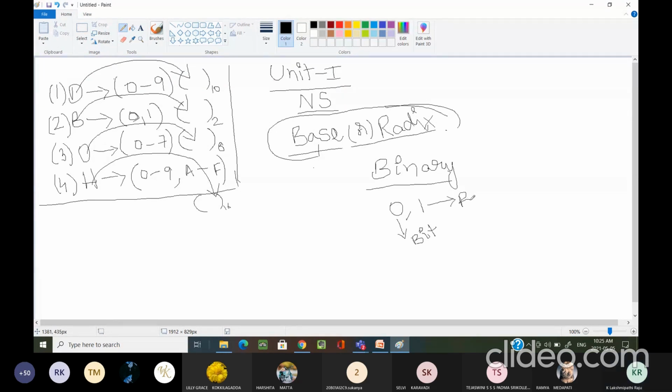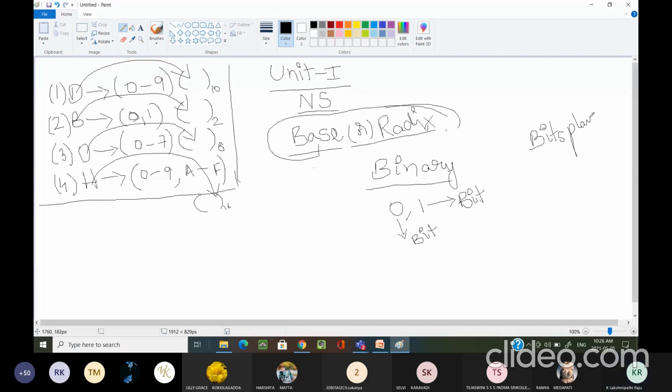Now, in the binary number system, the bits play a very important role, and bit position also plays a very important role.